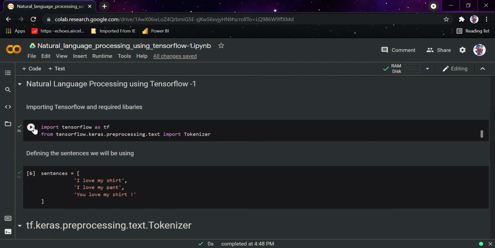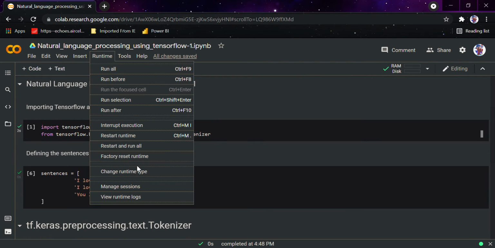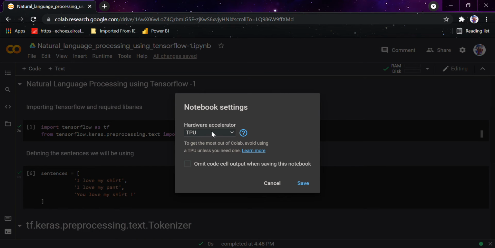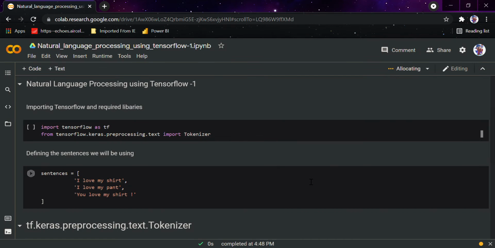So starting off, I would first simply go here. I would use the GPU here. Even if you use a TPU, there won't be any problem, because this is not a very big data set or any big thing we are doing in machine learning or TensorFlow. This is a very basic thing, but it's available, so we are using it. So first we would be importing TensorFlow as tf, and from tensorflow.keras.preprocessing.text we would import Tokenizer.